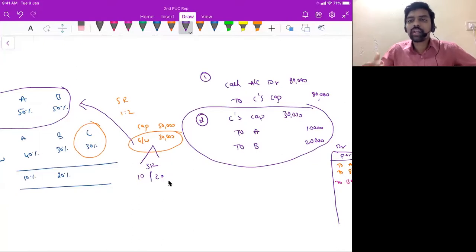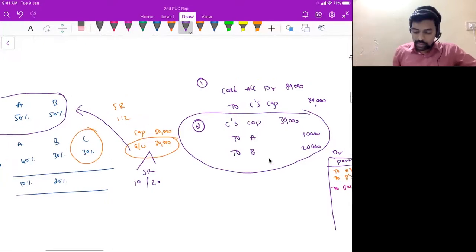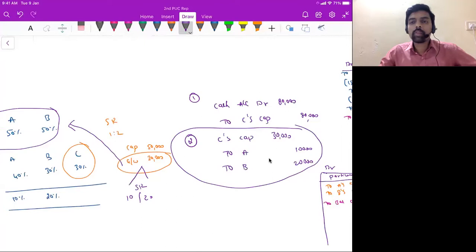So we should not recognize goodwill at all. We have routed that through capital accounts. So C's capital account debit to A's capital and then to B's capital account. Earlier, we used to recognize goodwill, before AS 26. Now, AS 26 is very clear. Unless it is purchased goodwill, you should not recognize that in your books of accounts.